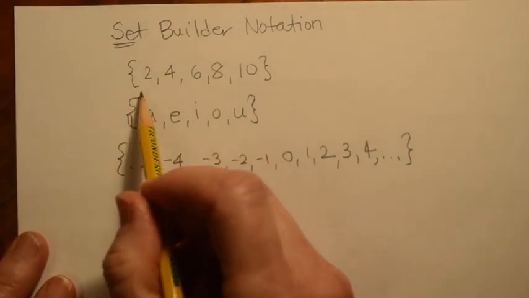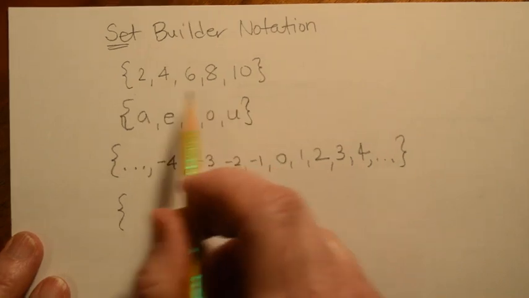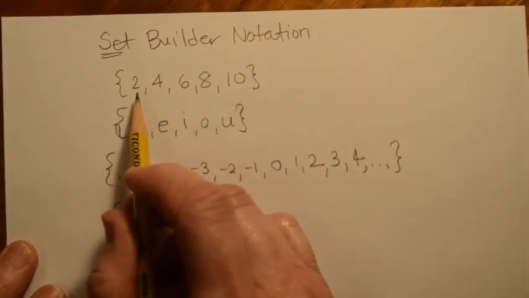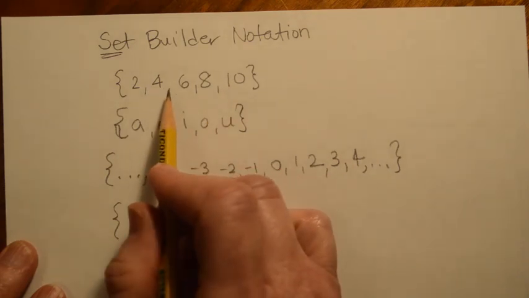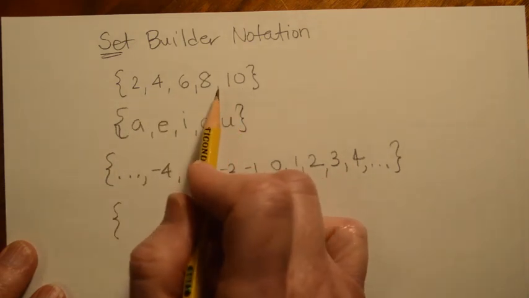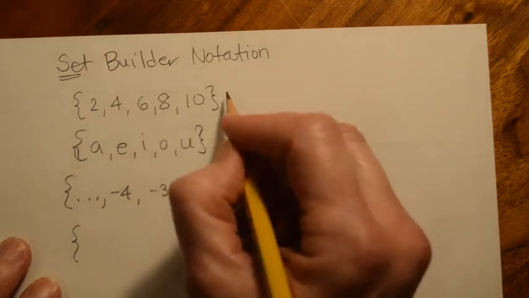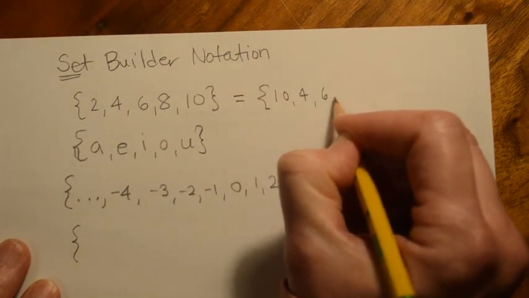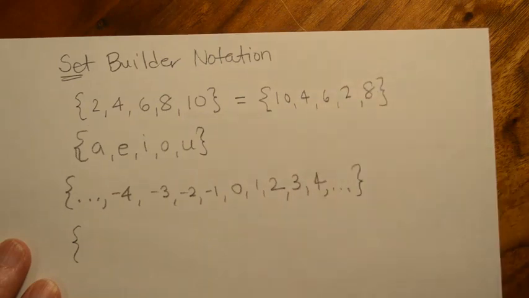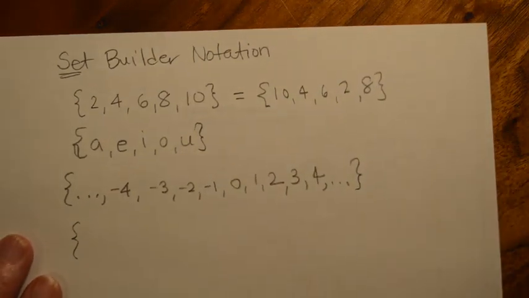Things that we know are that you don't ever repeat the elements in it. So I wouldn't say 2, 4, 6, 8, 4, 10. I wouldn't write down something twice. And also order doesn't matter. So if I did 2, 4, 6, 8, 10, that is the same thing as the set 10, 4, 6, 2, 8. Right? Order in a set doesn't matter.